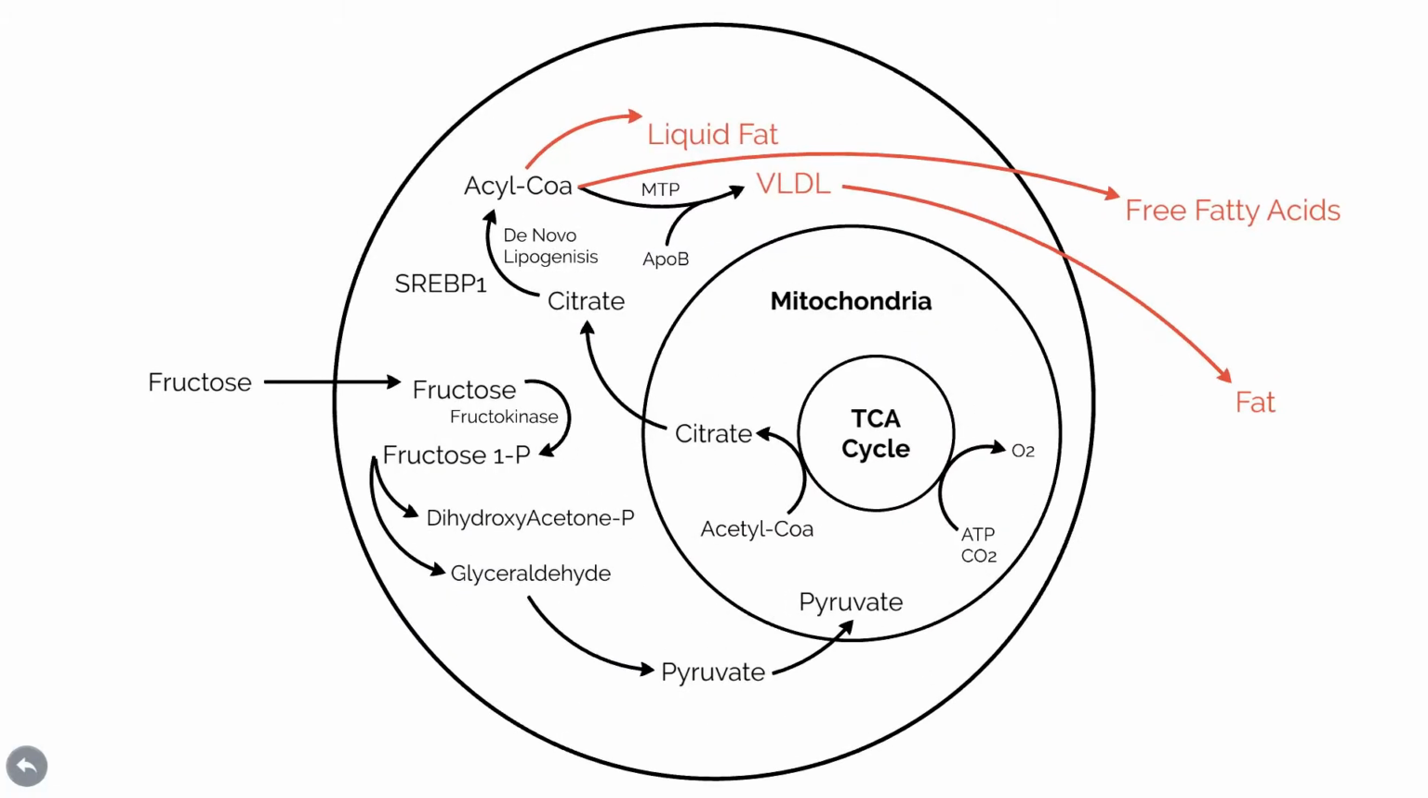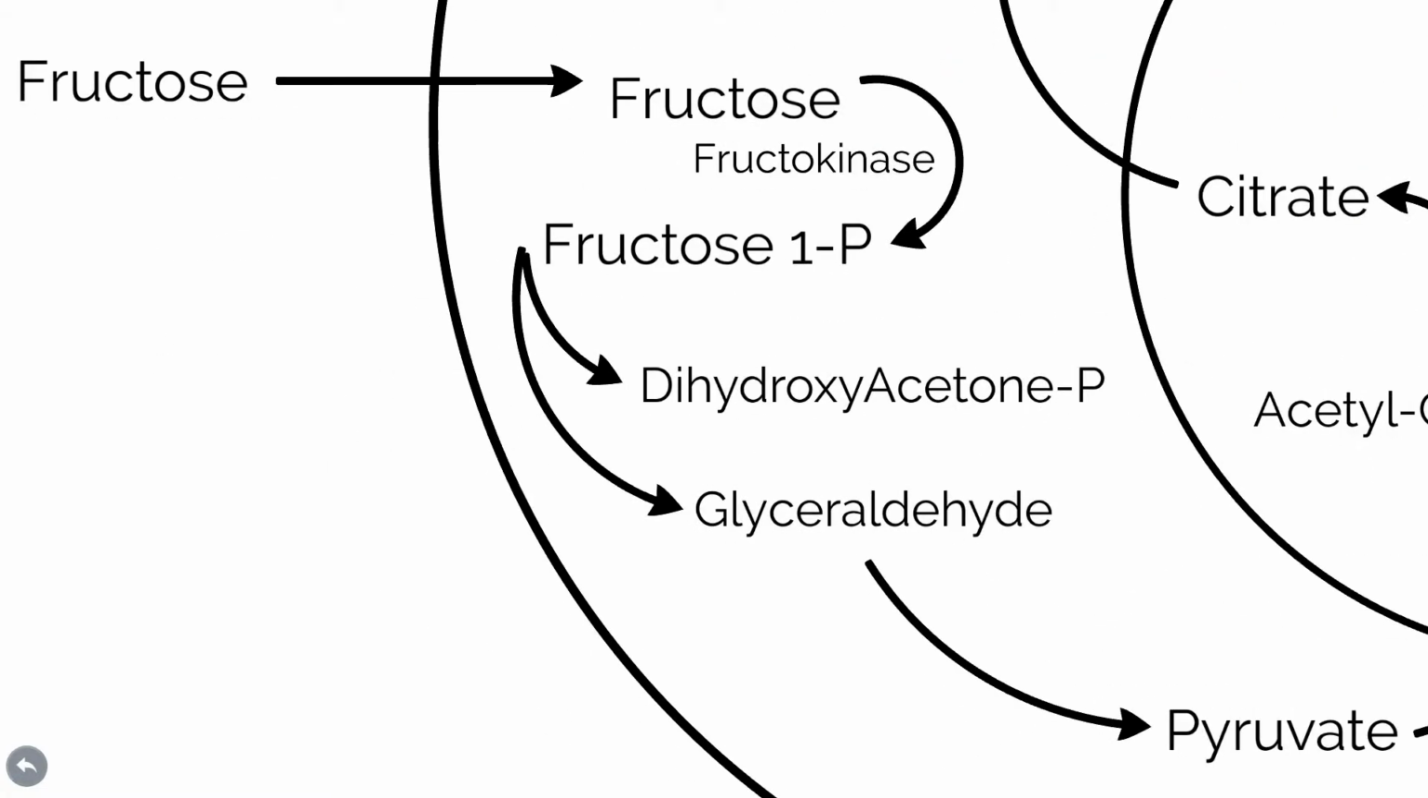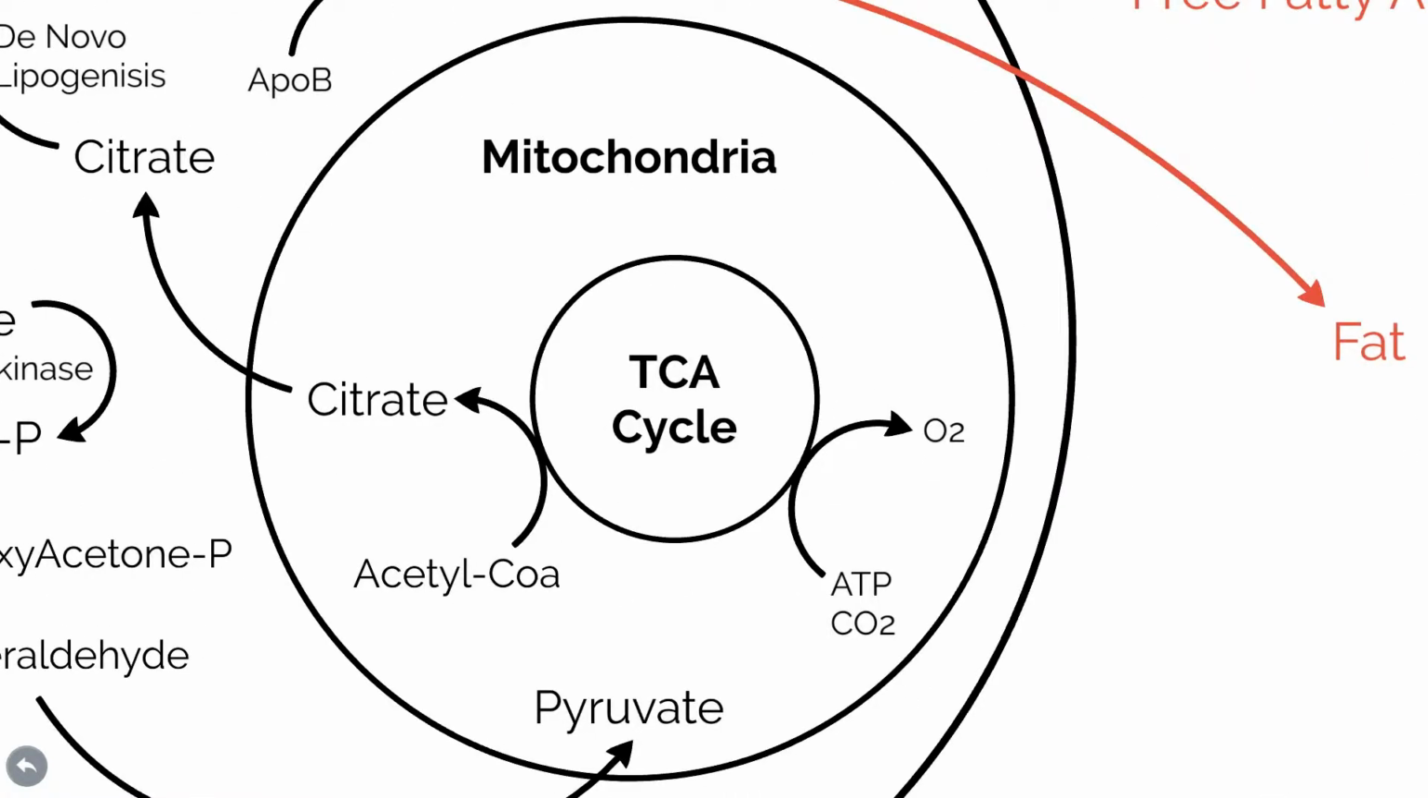Inside the liver cells, fructose is turned into pyruvate, which enters the mitochondria. The pyruvate is then converted to acetyl-CoA, which is burned in the TCA cycle to produce energy in the form of ATP. However, a large amount of this is not burned, leaving leftover citrate.